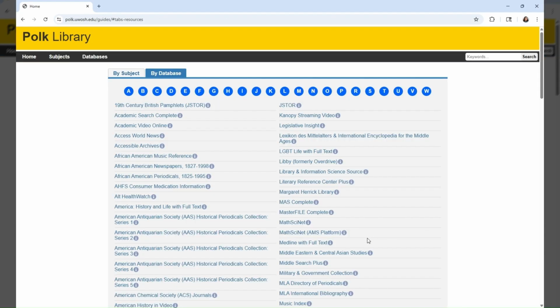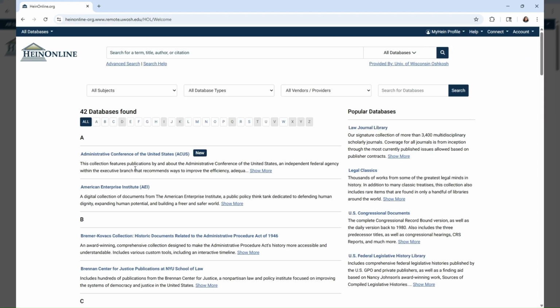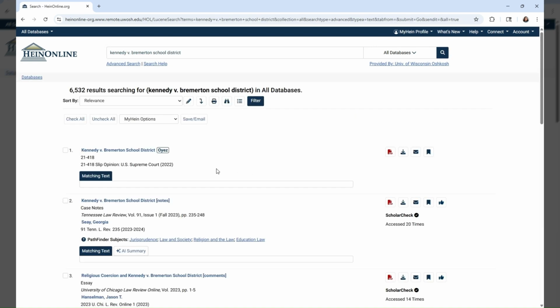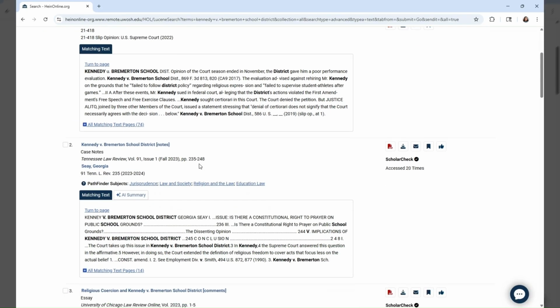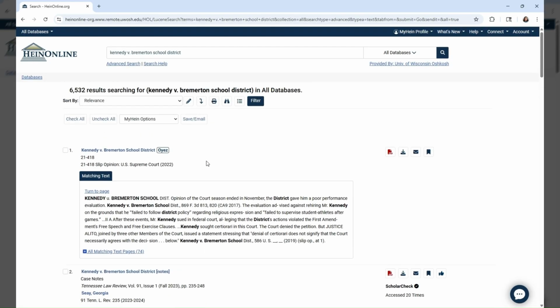Let's try a search for the same case in Hein Online, which is another legal database. Similarly to Westlaw, I'll use the name of the case as the keywords first. And you can see the results here.